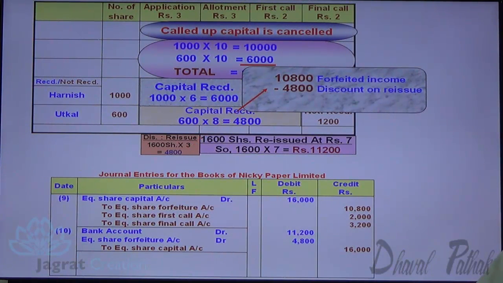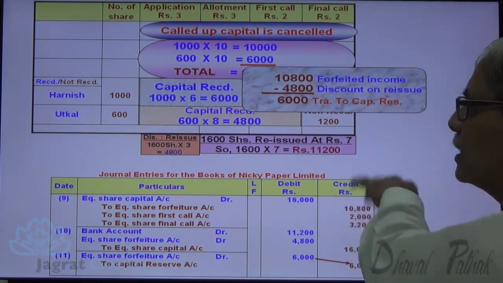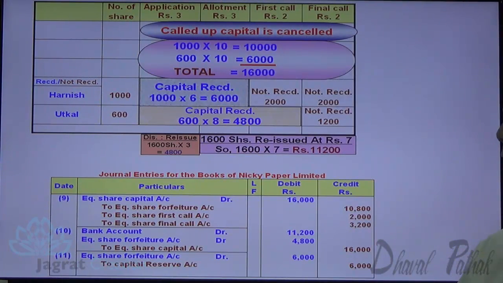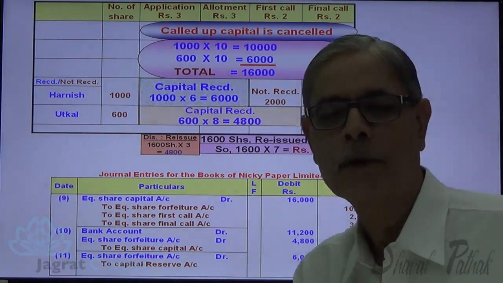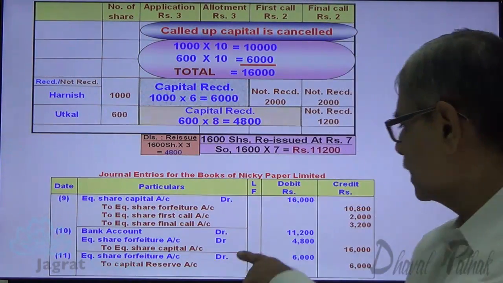This is the discount on reissue. This is transferred to capital reserve. So share forfeiture account debit to capital reserve account credit. This is how it is worked out. Transfer to capital reserve: share forfeiture account debit to capital reserve account credit 6,000.